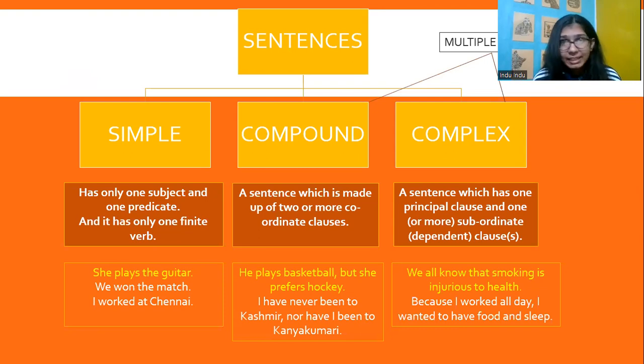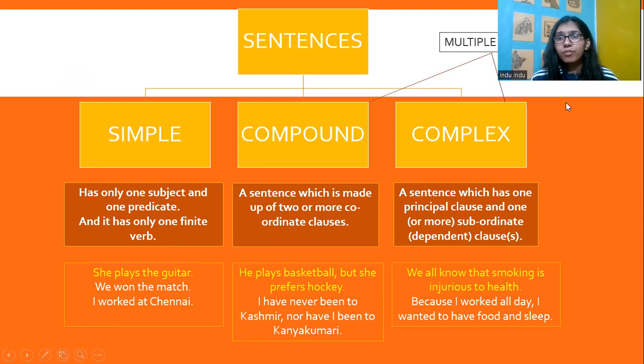And now for the examples of compound sentences, where we have two or more coordinate clauses that are joined by conjunctions. He plays basketball, but she prefers hockey. So he plays basketball is a sentence on its own. She prefers hockey is a sentence on its own. Now we have combined these two coordinate clauses by a conjunction, and we have formed a compound sentence, right? I have never been to Kashmir, nor have I been to Kanyakumari. Here also, two coordinate clauses have been joined by the conjunction nor, right?